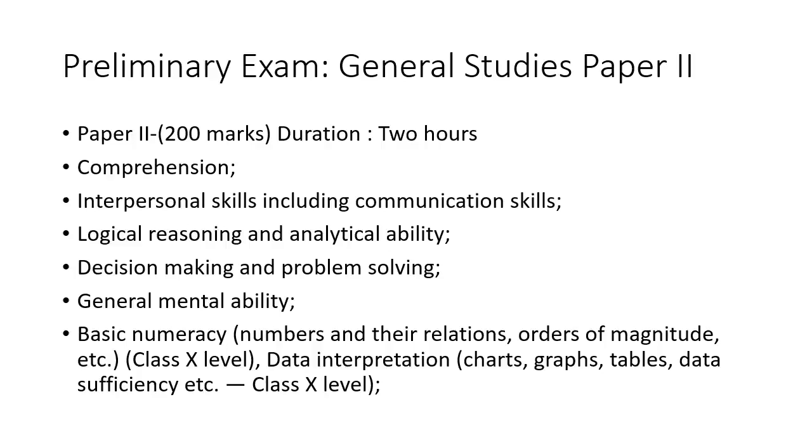It tests your comprehension skills in English and Hindi, interpersonal skills including communication skills, logical reasoning and analytical ability, decision making and problem solving, general mental ability, and basic numeracy skills at the class 10 level. There are some examples of data interpretation, which includes charts, graphs, tables, and data sufficiency at the class 10 level.